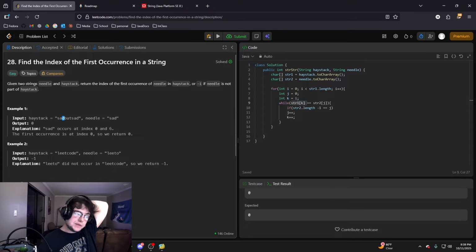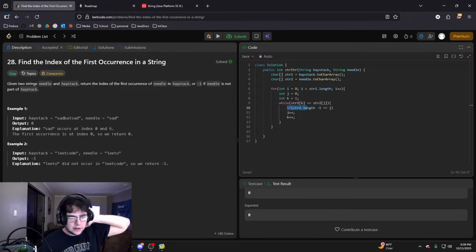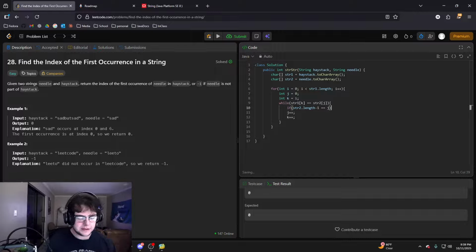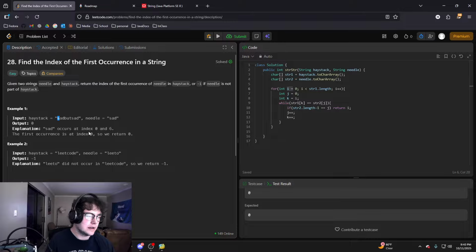So it would see that both those d's are equal to each other, and then it would check if string 2.length minus 1 is equal to j. That would show that we are at the end of the needle string, and therefore we have found where the index resides. So at this point we would return i, because what we're supposed to return is the beginning index, and i would still be 0 at this point. But j and k should both be at 2 as the index value.